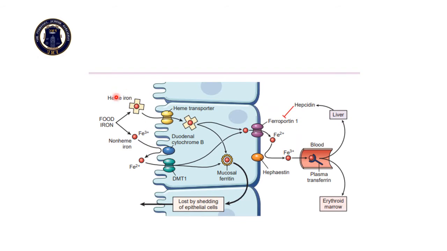Now see how heme iron is absorbed. Heme iron is taken as such into the cell by a heme transporter. Once inside the cell, it can either be transported out into the circulation, or it is stored in the cell as mucosal ferritin.